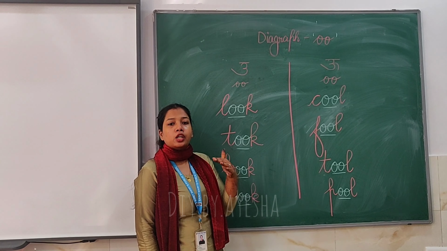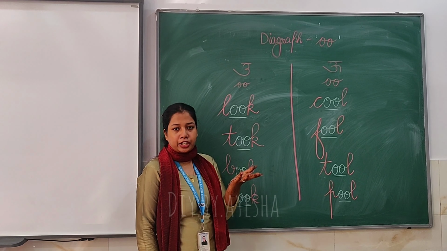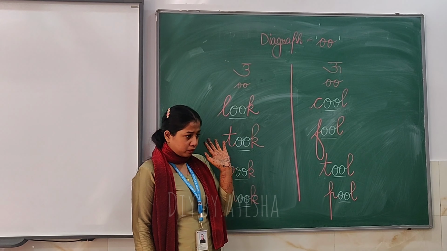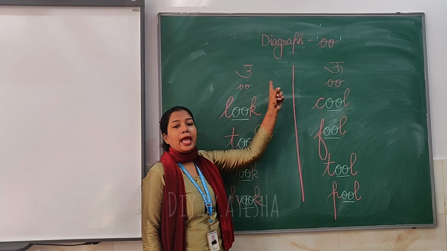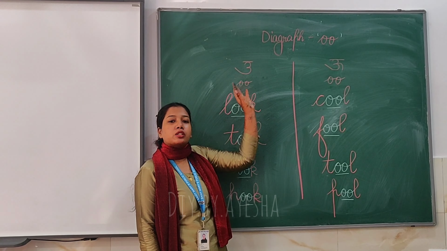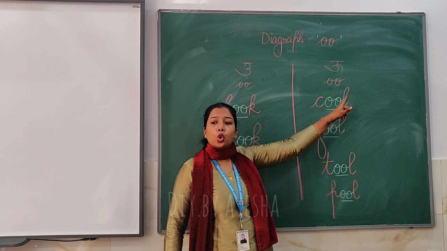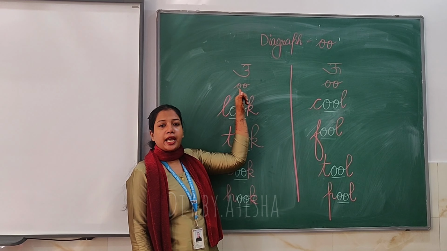We will read it through phonic sound only, so that the concept and the pronunciation will be clear. Also, kids need to know the difference between oo and oo. So that is why we have written oo words on one side and oo words on one side. So again, we are going to read it again.